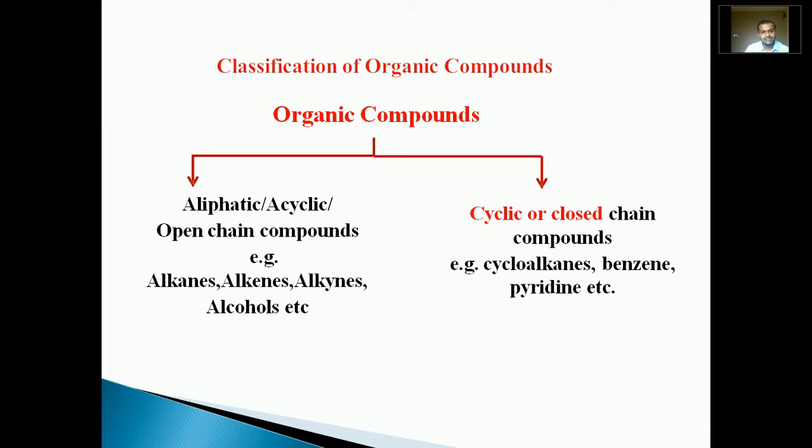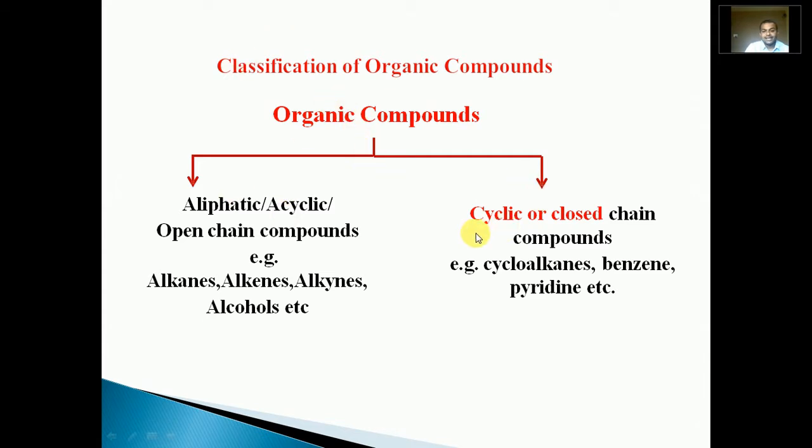Before starting the actual heterocyclic compounds, we will see the classification of organic compounds. Organic compounds, as we know, are the compounds of carbon atoms. They are broadly classified into two types, open chain compounds and closed chain compounds. Open chain compounds are also called aliphatic or acyclic compounds, and closed chain compounds are also called cyclic compounds. As the name indicates, open chain compounds have chains but do not have a ring-like structure. For example, alkanes, alkenes, alkynes, alcohols, ethers, amines, etc. All these compounds have chain structures. They don't contain any kind of ring. That's why they come under open chain organic compounds.